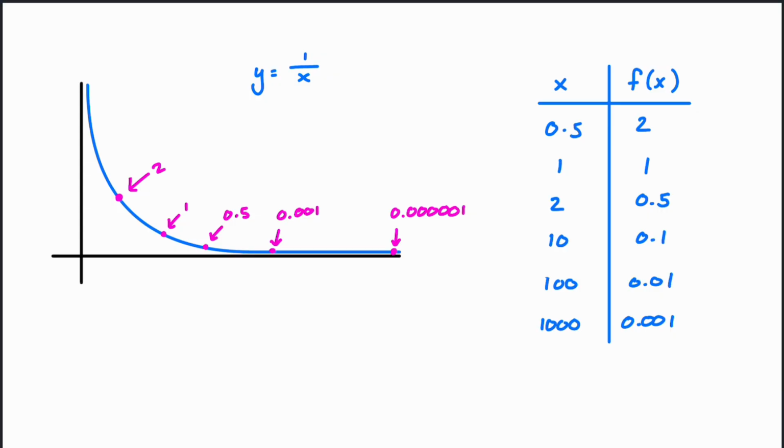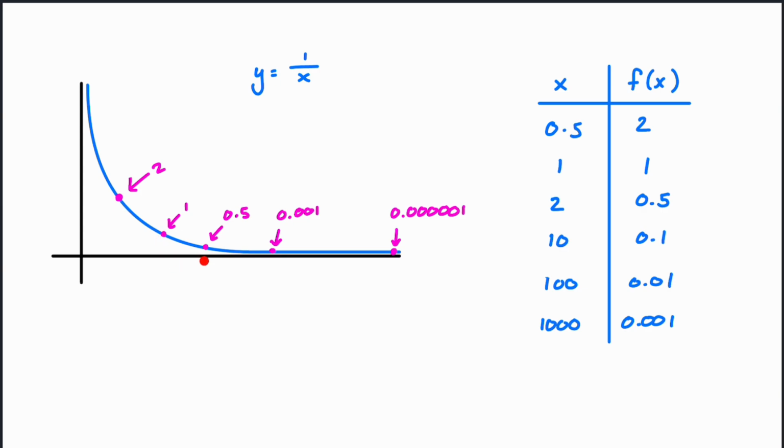So here we've got a graph of y equals 1 over x. We're looking at the positive side. There would be a negative side as well. But for y equals 1 over x on the positive side, if we look at this graph, we can see that it starts with the y very high and it quickly tapers off and goes down. And if we're looking at half, 0.5, our y is at 2. If we look at 1, then our point is at 1.